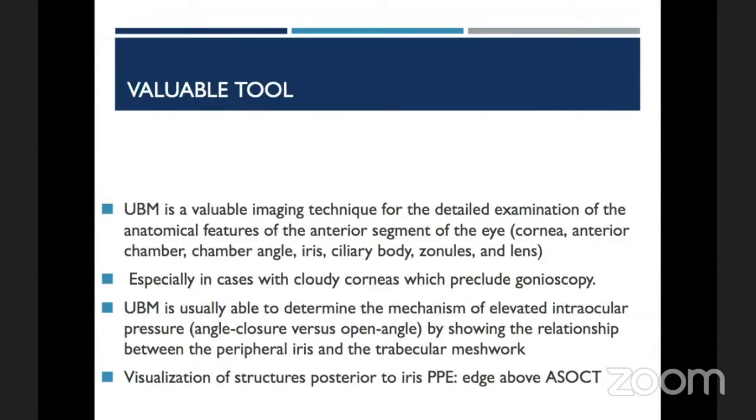UBM not only tells us whether the angle is open or closed, but also allows us to see the interrelationship between these structures.